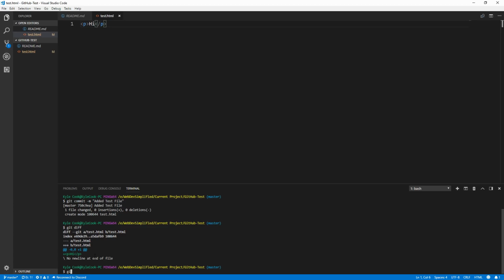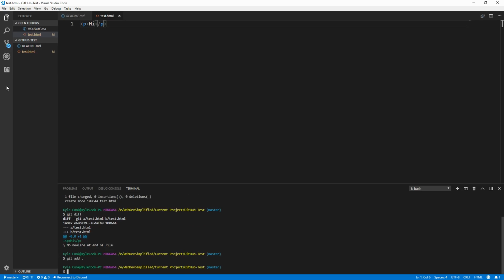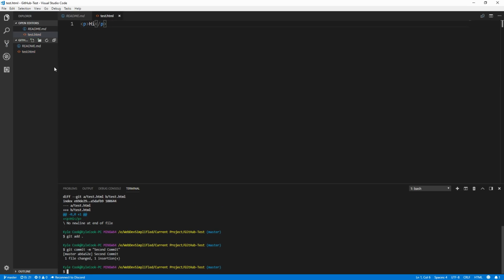Now let's add that to our repository, and instead of using the file name, we're going to use a period, which tells Git that we want to add every single file that is in our project. This is an easy way to add a bunch of files at one time. So when we do that, we'll see that our file will get added here, and then if we want to commit that, we do git commit, give it a message, we'll just say "second commit", hit enter, and now our file will be added.